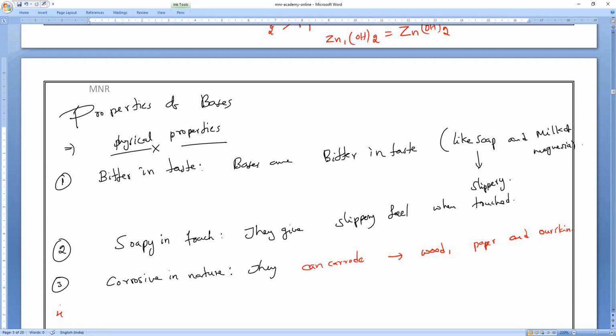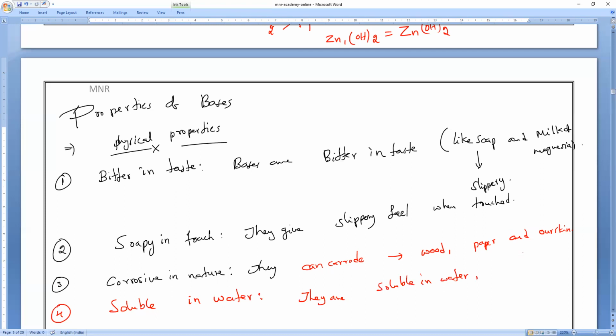Next, few bases are soluble in water. So soluble bases, what we used to call? Alkalis. So they are soluble in water. But who will be soluble more, strong bases or weak bases? Strong bases. So they are soluble in water.